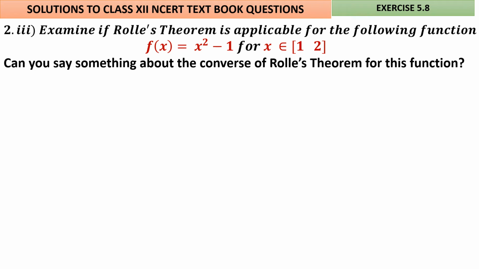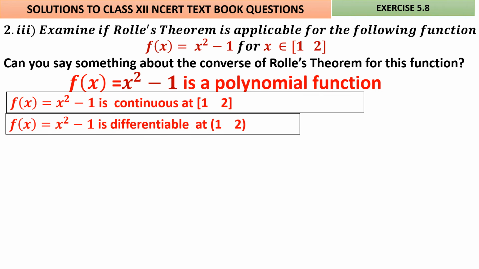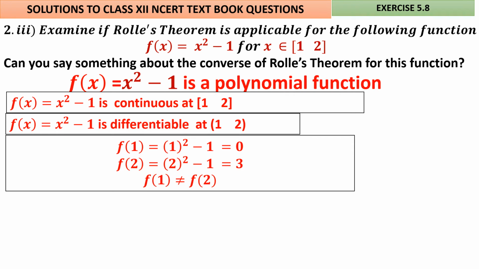Question number 2, subdivision 3. Examine for Rolle's theorem f of x is x square minus 1 for x belongs to [1, 2]. f of x is a polynomial. Good. Therefore, it is continuous. Good. It is differentiable. Now, let us go to the third condition. We want f of 1. It is 0. We want f of 2. It is 3. Oh, it is not equal.